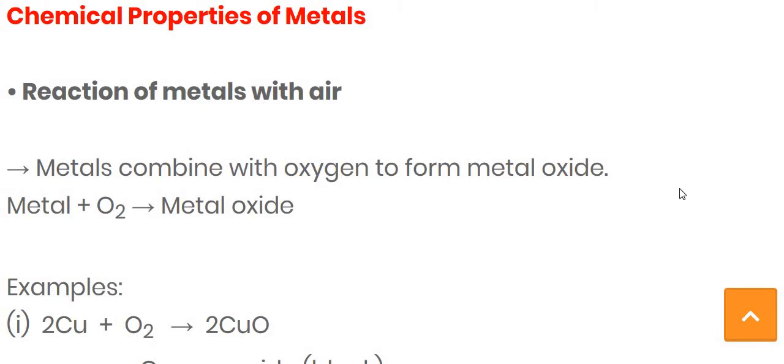As we saw previously, all metal oxides are basic in nature. Now let's see the example. Instead of metal, here we write copper, because copper is a metal. If we react copper with oxygen, Cu plus O2, it forms copper oxide, CuO.